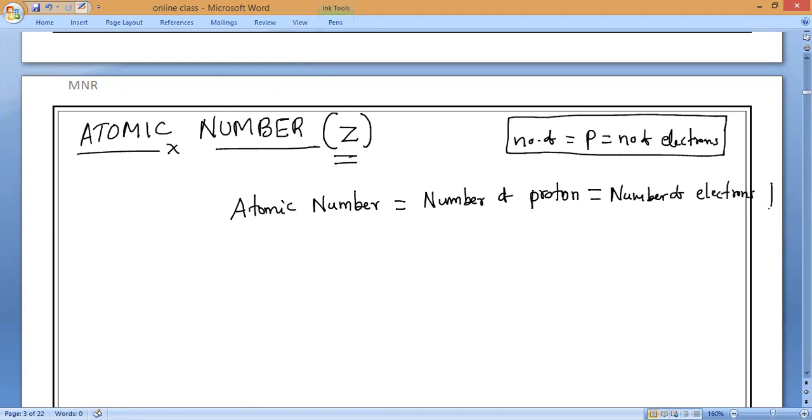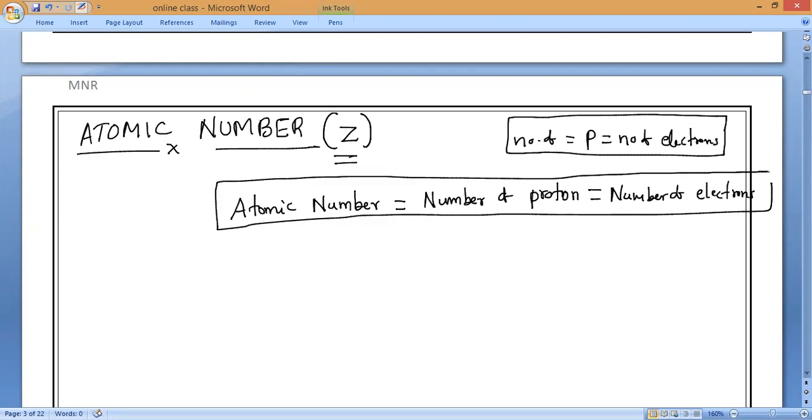But we consider only the number of protons, because electrons may be lost or gained by the atom and it will turn into an ion. But who always remains constant? Protons. That is why for atomic number we consider only the number of protons present in the nucleus of an atom. That is what is called atomic number, right?